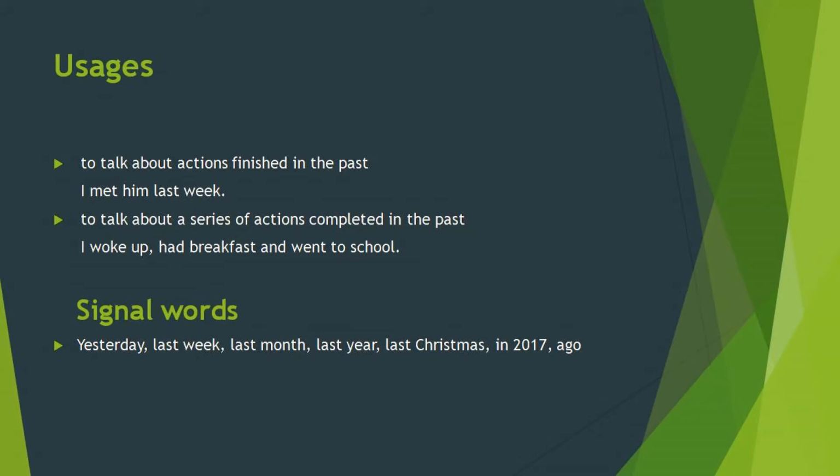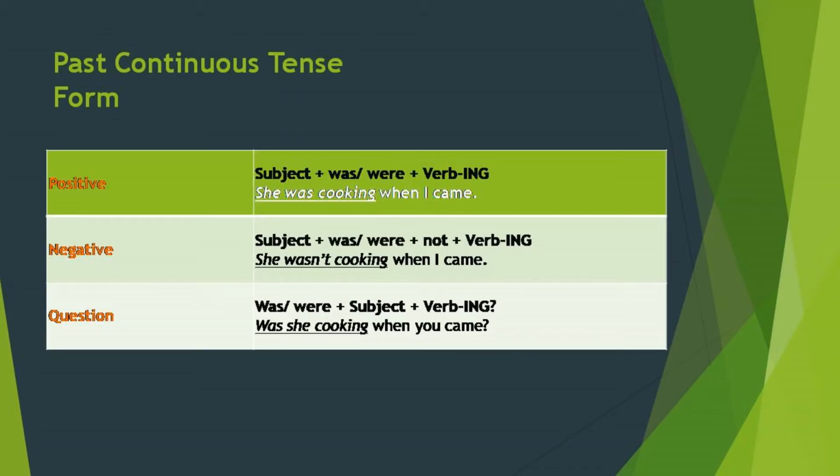How can we understand a sentence is in the past indefinite tense? There must be some words like yesterday, last week, last month, last year, last Christmas, in 2017, or anything ago. The second one is past continuous tense. The structure will be subject plus was or were plus verb plus ing.